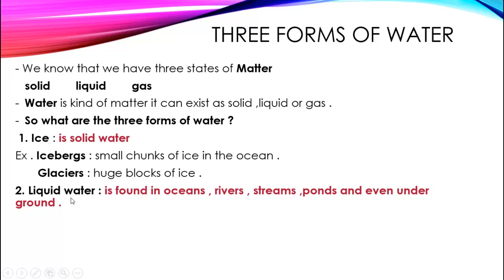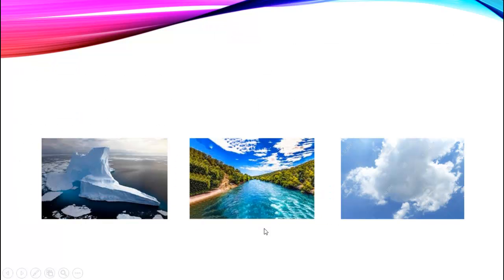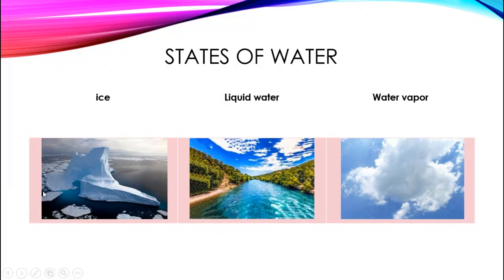The second form of water is liquid water, and we can find liquid water in oceans, rivers, streams, ponds, and even underground. Our third form of water is called water vapor, and water vapor is water that exists as a gas. Water vapor is the gaseous state of water. We can find water vapor in the air that we breathe. Okay, these are the three forms of water: ice, liquid water and water vapor.